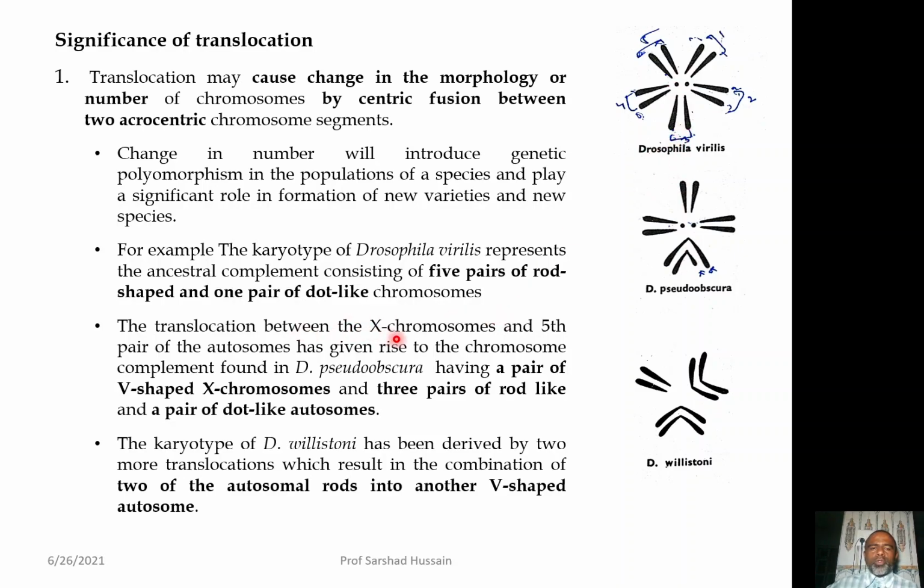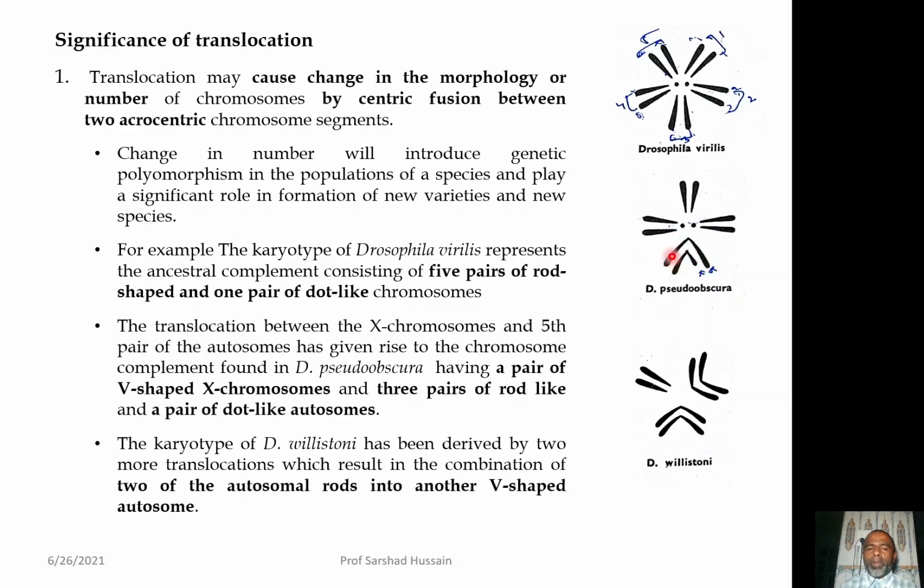this X chromosome, the translocation between X and the 5th pair of the chromosome takes place. As a result, what happens, that these X chromosomes may become this V shape, and the total pair of the chromosome, it is the whole translocation, that means whole chromosomes are fusing with them.